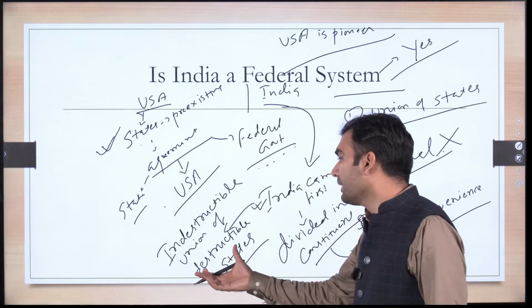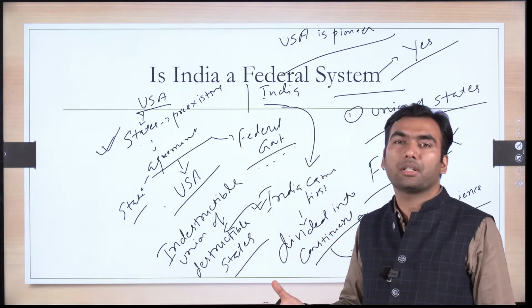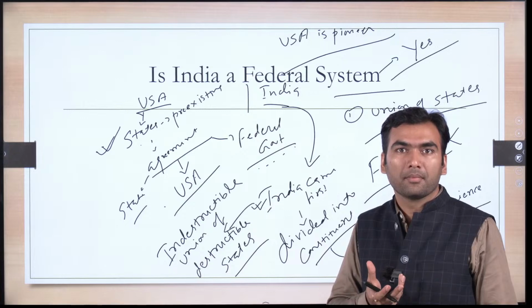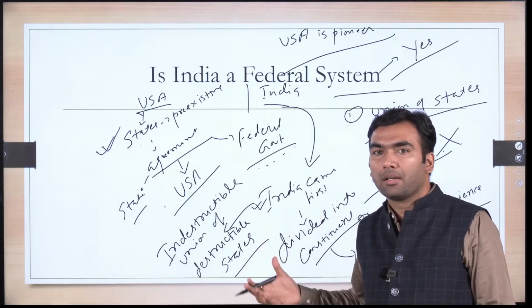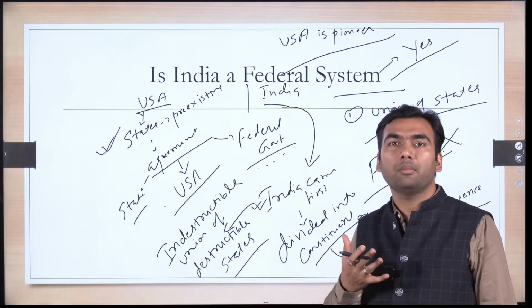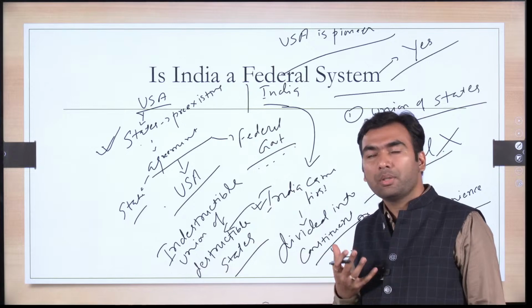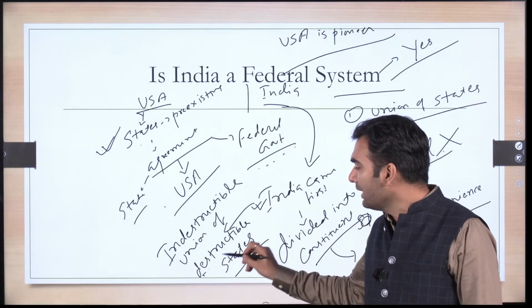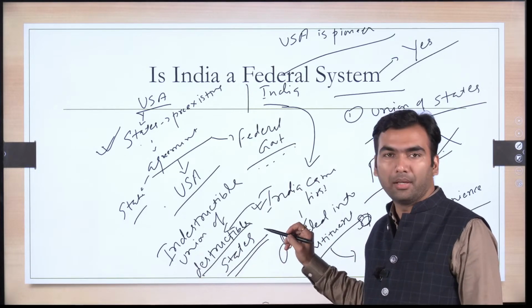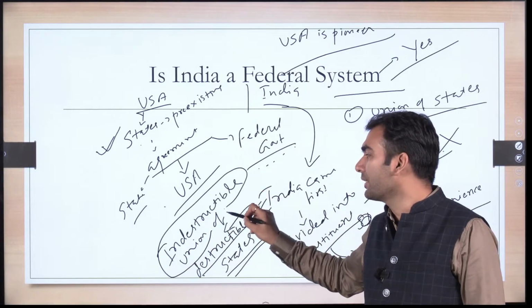Our states are destructible. Earlier, Jammu and Kashmir was a state. Now it is a union territory. Earlier, the states of Telangana and Andhra Pradesh were one state. Then they became two different states. Similarly, our states are destructible, but the union, India, is indestructible.